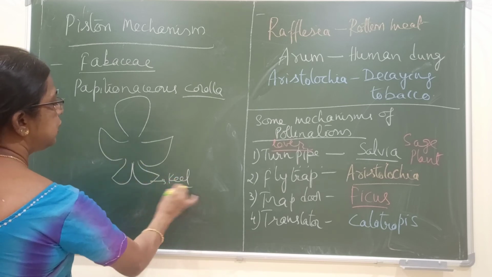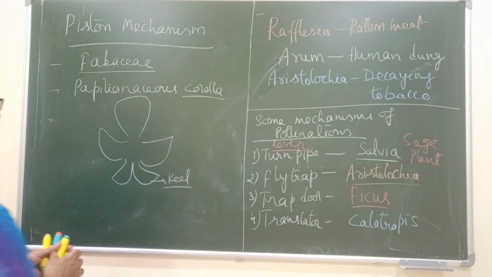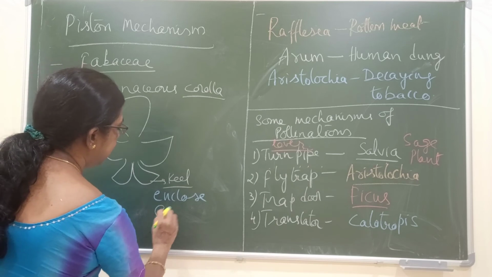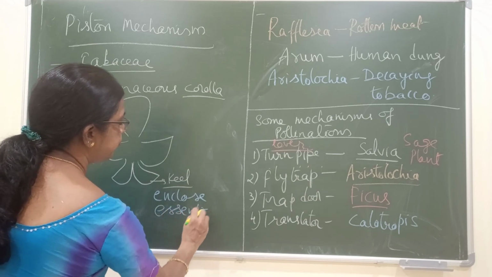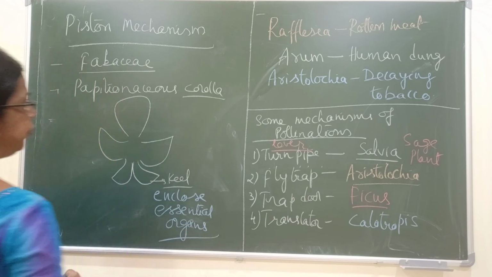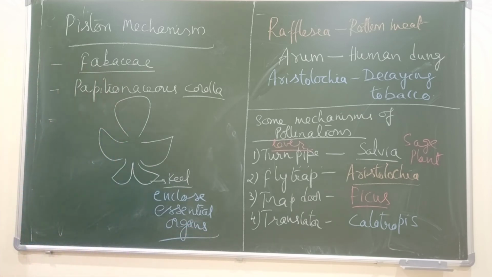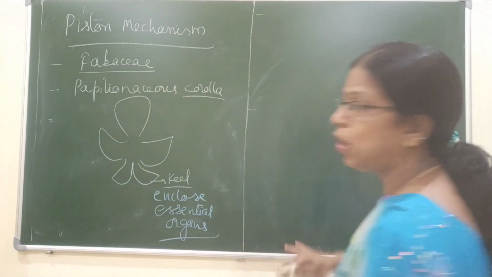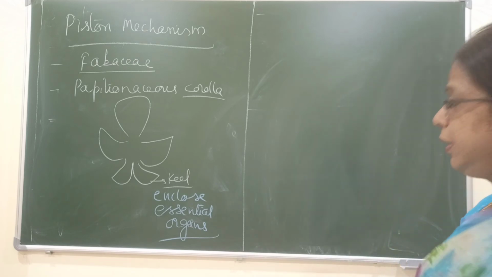So actually this keel petal is very important. Keel petals will enclose the essential organs. Each petal also has specific functions. The large petal is called a standard petal.